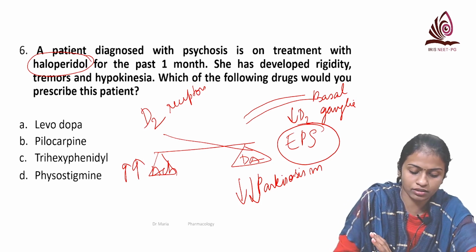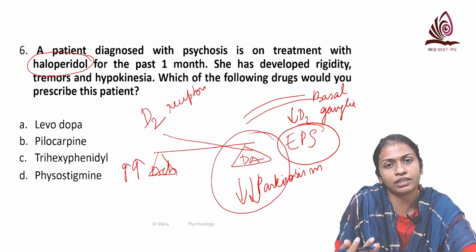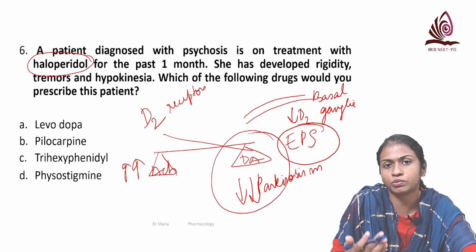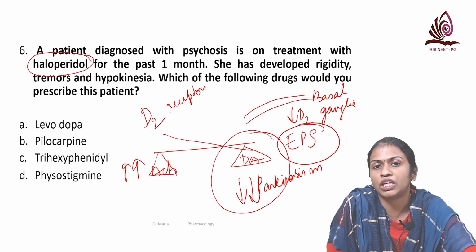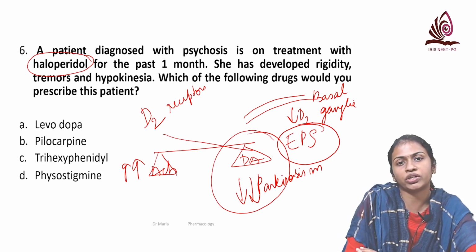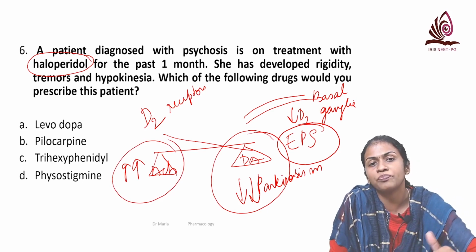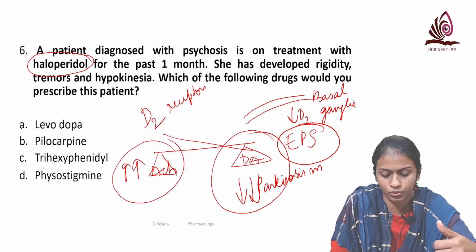So we mainly target to increase the dopamine levels by giving drugs like levodopa or other directly acting dopamine agonists, or by inhibiting the metabolism of dopamine. Another strategy for treating this is by decreasing the cholinergic overactivity. So we'll see in this case what can we do.